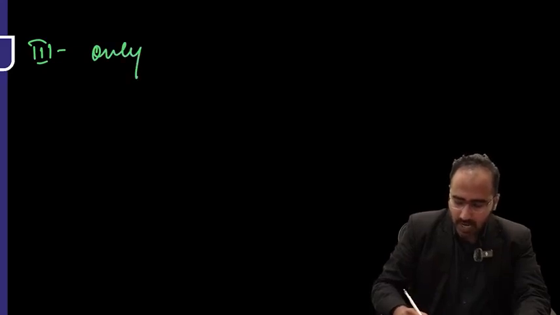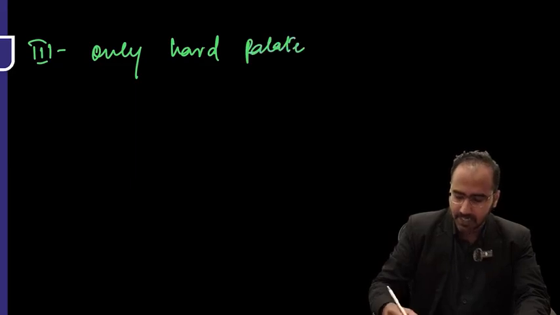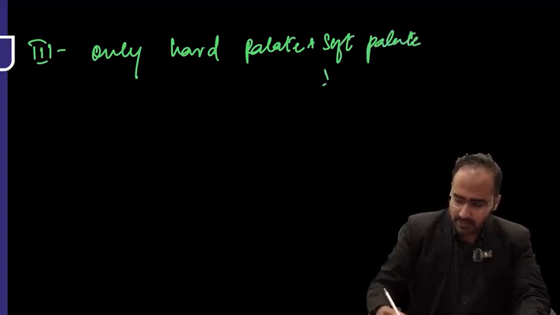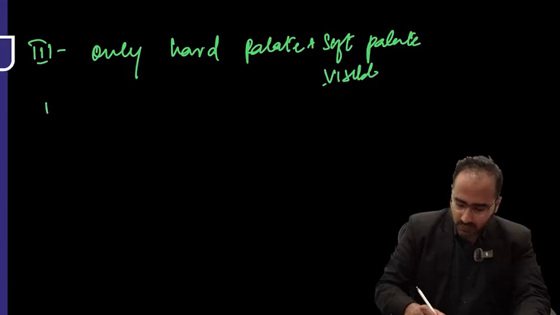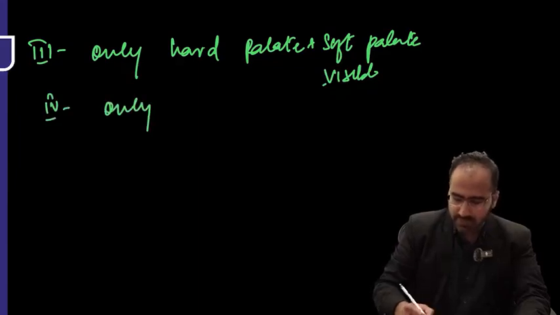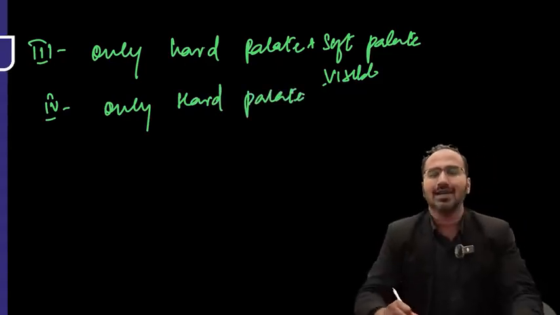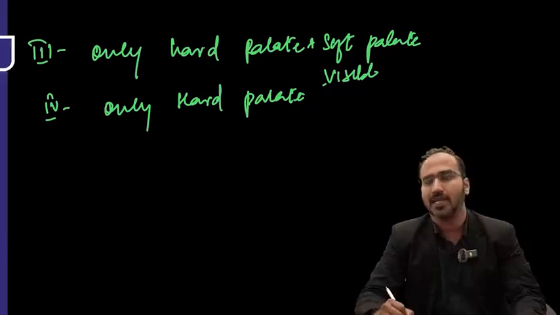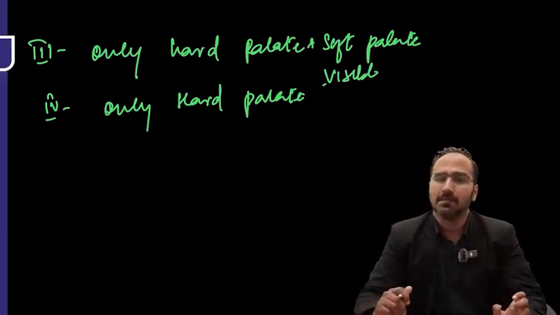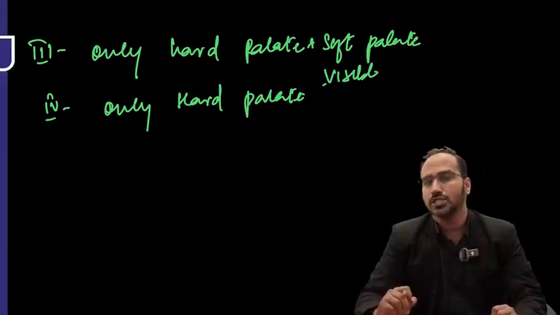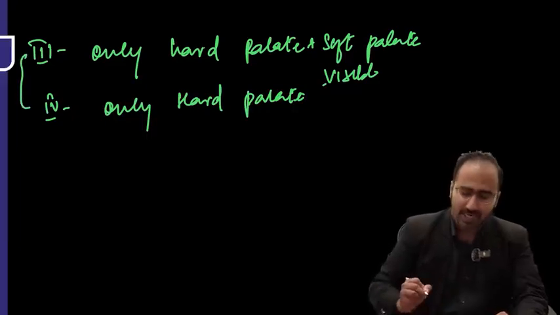Class 3 means only hard palate and soft palate visible. Class 4 means only hard palate visible. So guys, if only hard palate is visible or only hard and soft palate is visible, that means the patient has very little space to put a laryngoscope in the mouth. So class 3 and class 4 are difficult airway.